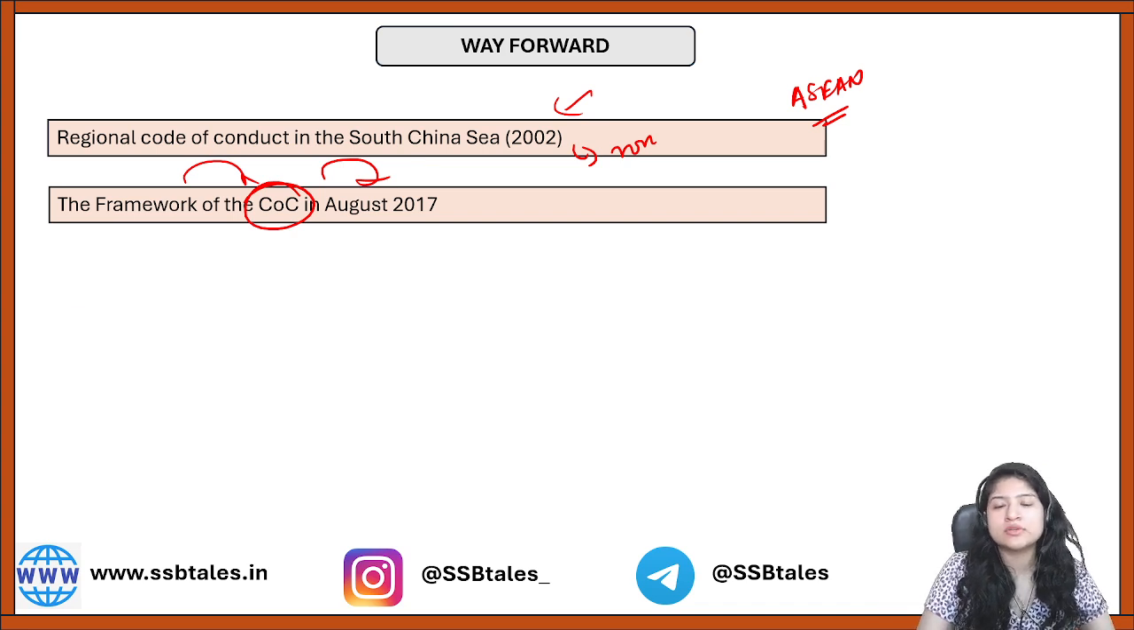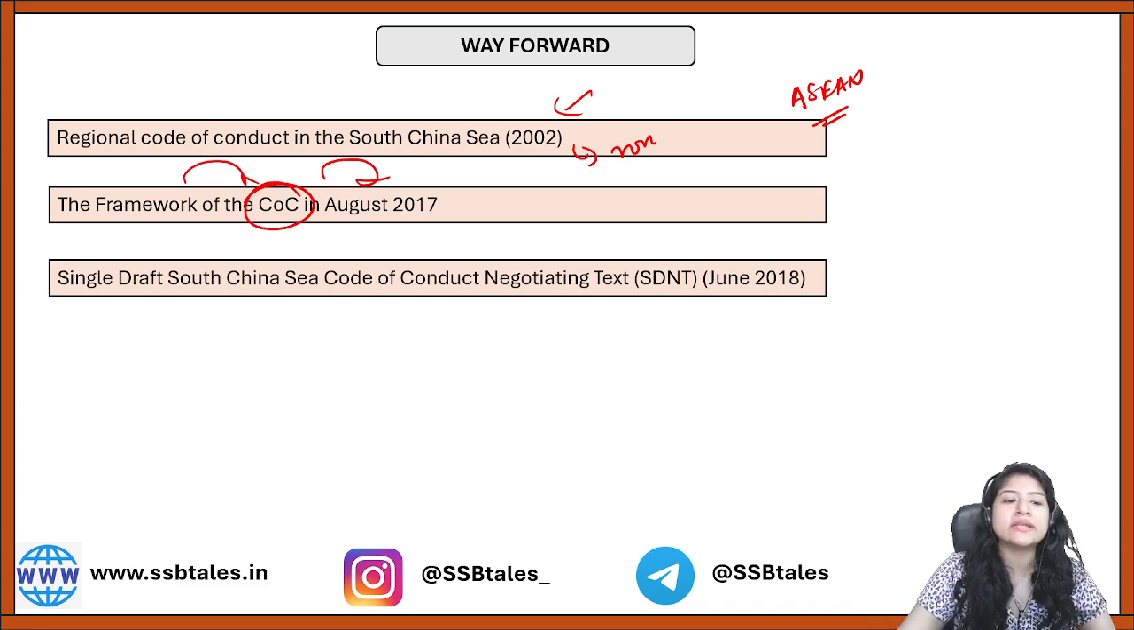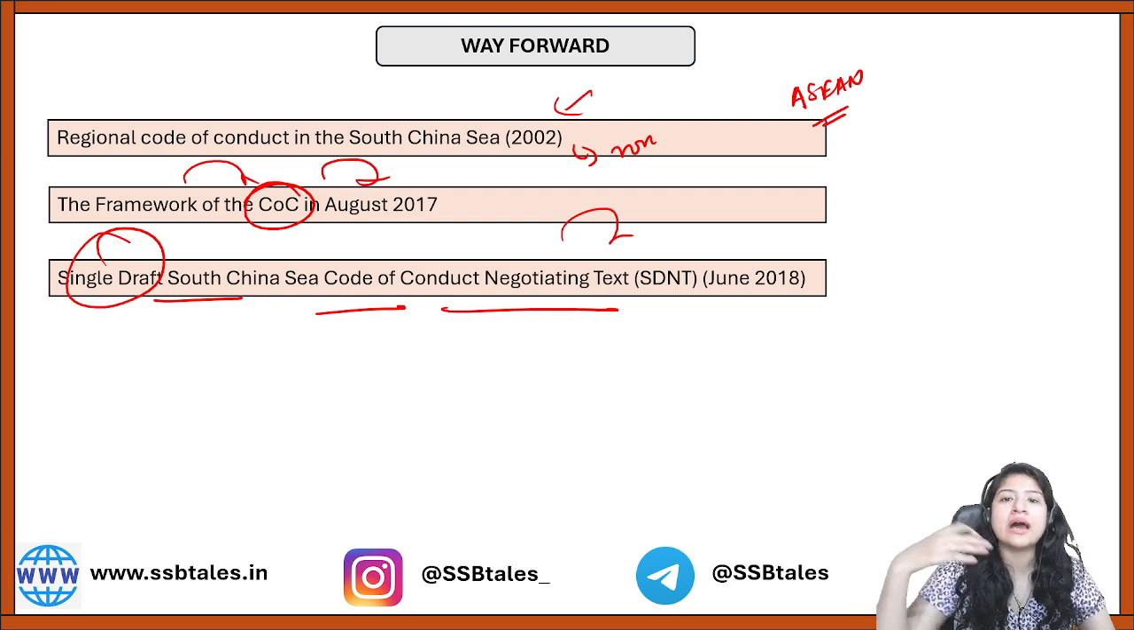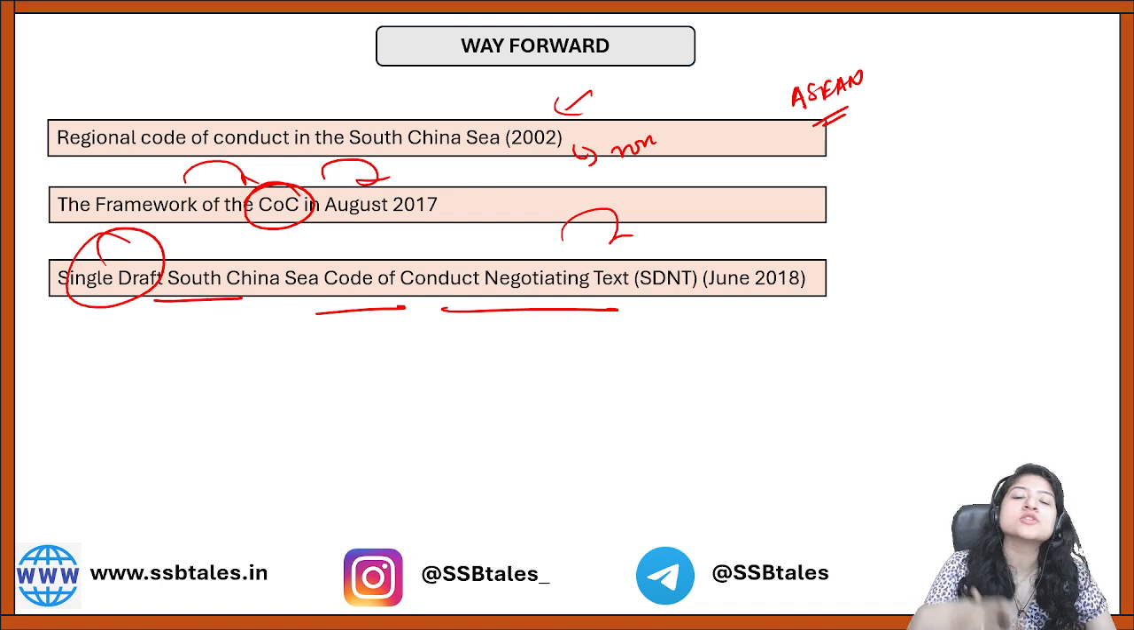But still it was of no use, and then in 2018 a single draft South China Sea code of conduct negotiating text was introduced by the ASEAN countries, so that things can be done properly in this matter, right? Again, as I said, free navigation should be there, okay? Even this 2018 draft is flawed, why? Because none of the codes of conduct that have come are legally binding, right? So anybody can sign, and even if they breach it, no impact is going to happen to them, right?